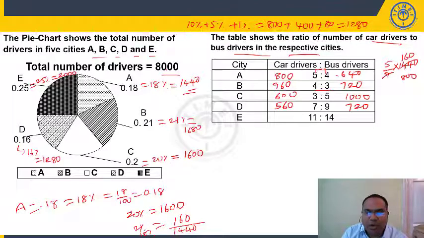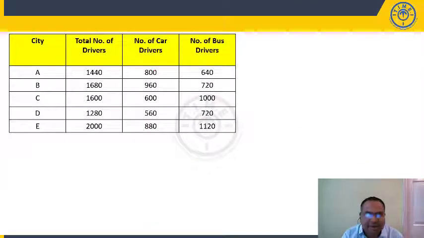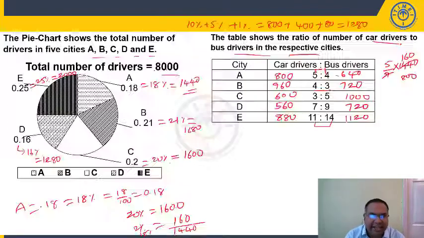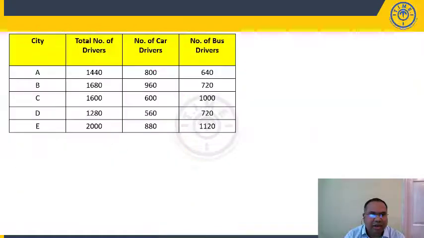Then 11:14, 25 parts. So each part is 80. So 11 into 80 is 880. 14 into 80 is 1120. If you add this, 880 plus 1120, it is 2000, right? So these values I am putting here: 1440, 1680, 1600, 1280, 2000.